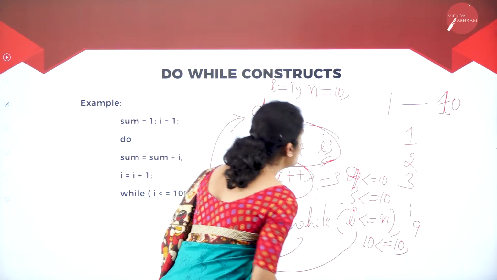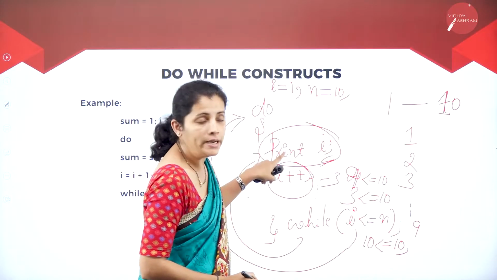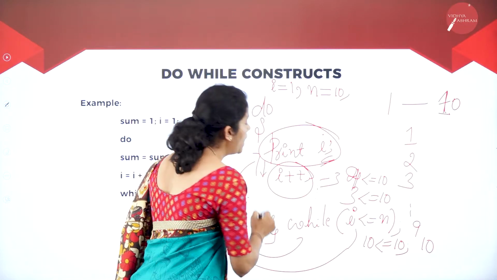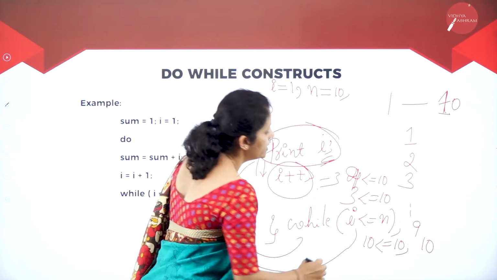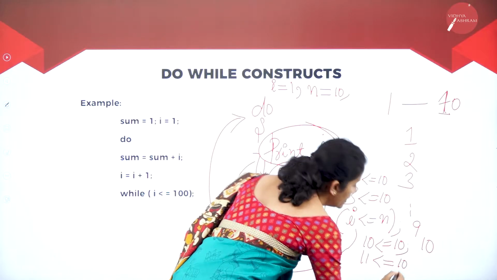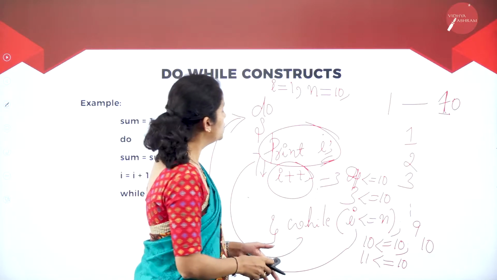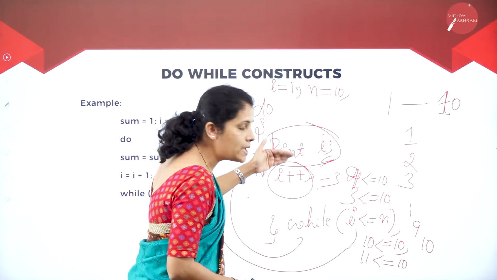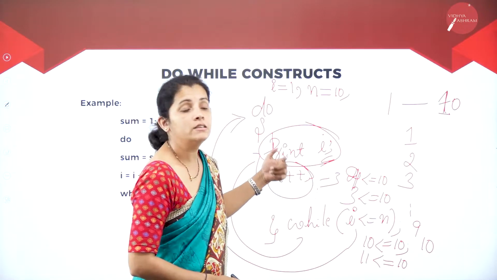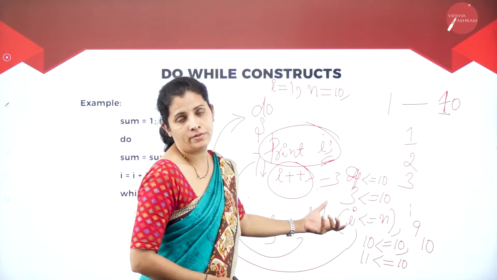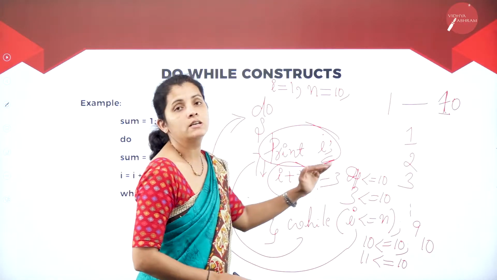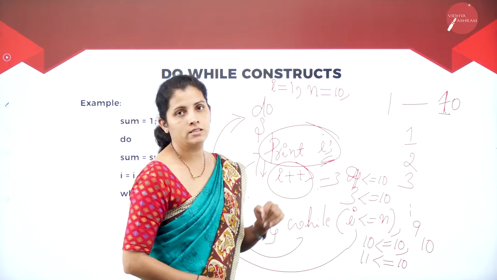It is true. So what am I going to do? I'm going to print 10. Then I is incremented by 1. Now I is 11. Now I, that is 11, less than or equal to 10? It is false. So no need to execute the same statement once again. So what is going to happen here? The control is transferred to the next statement.